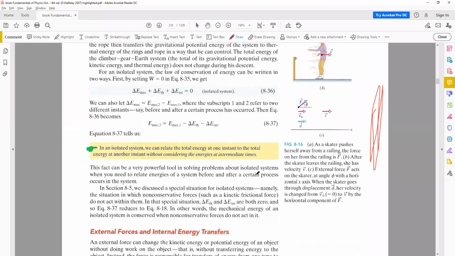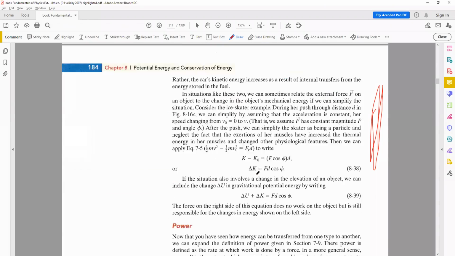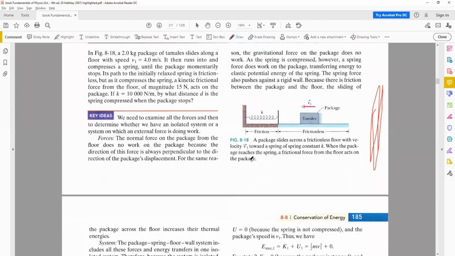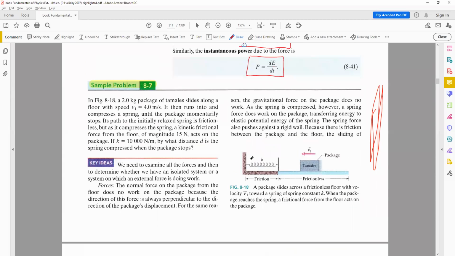Now we can look at different examples in this case. Power आपको याद है, it's the same जो पहले पढ़ा था. P, average power, is equal to the change of energy per unit time. और इसको आप इस तरह से भी लिख सकते हो और instantaneous power के फॉर्म पे ऐसे भी लिख सकते हो. ठीक हो गया? And then we can talk about an example.